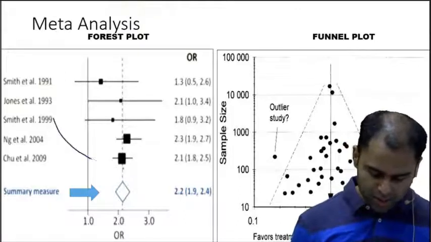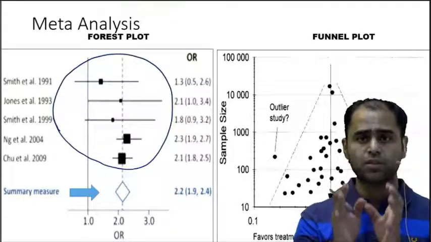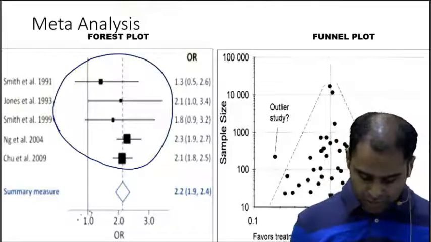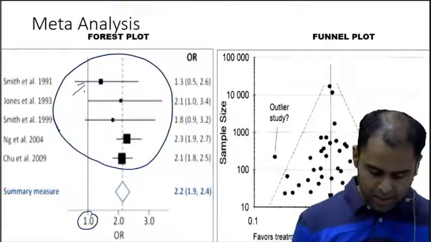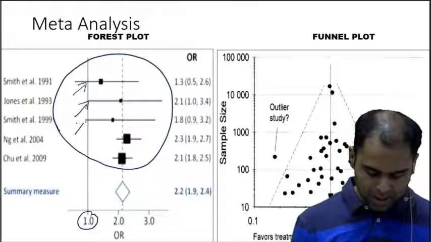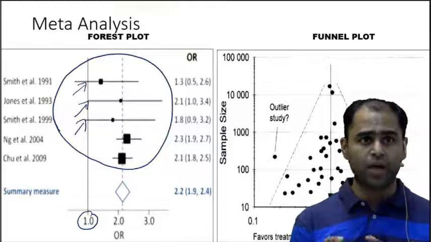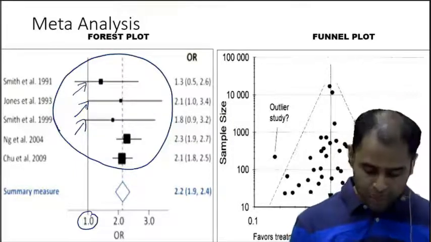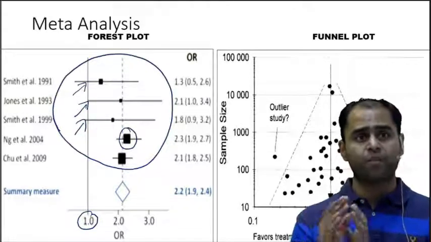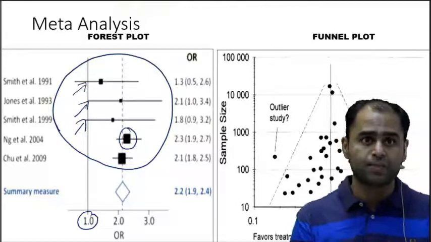Now this plot is nothing different from the concept of confidence intervals which are taught to you in statistics. Now I hope you know it. The null value is 1. So the study by Smith et al. is insignificant. The study by Jones and again Smith et al. are insignificant. Whereas the study by NG et al. and Chu et al. are significant. Next, look at the point estimate. The point estimate for NG et al. is away from the null value. So it is most significant as compared to Chu et al. Now you know this.